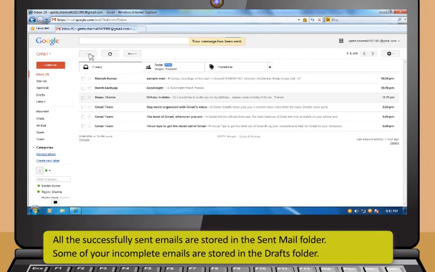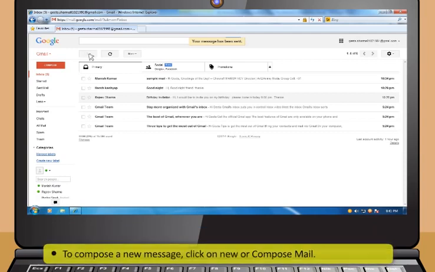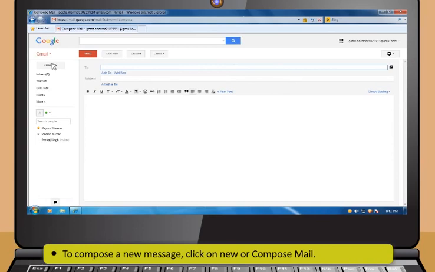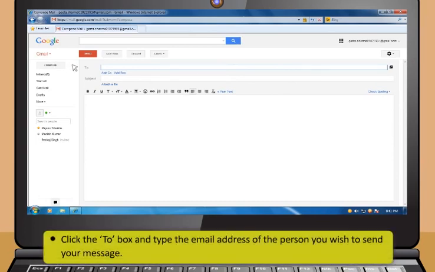All the successfully sent emails are stored in the Sent Mail folder. Some of your incomplete emails are stored in the Drafts folder. You can complete these drafts anytime and send it. To compose a new message, first click on New or Compose Mail. Then, click the To box and type the email address of the person you wish to send your message.